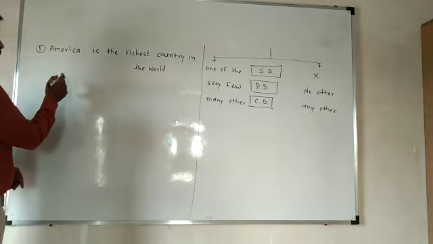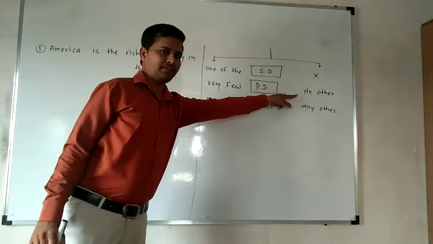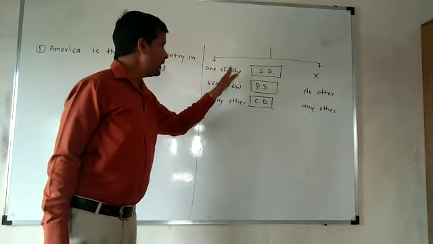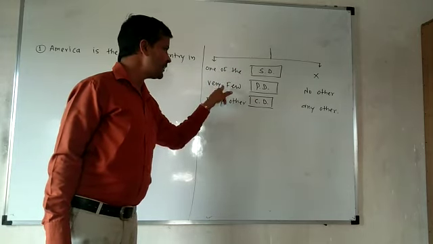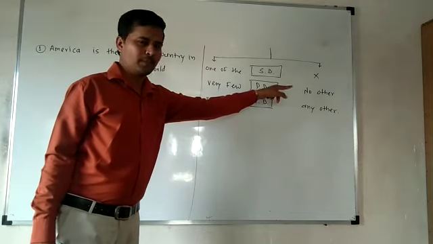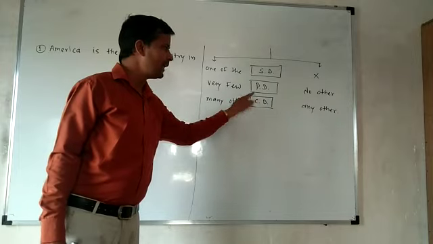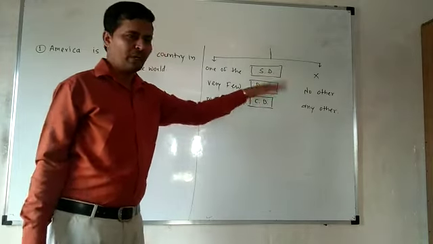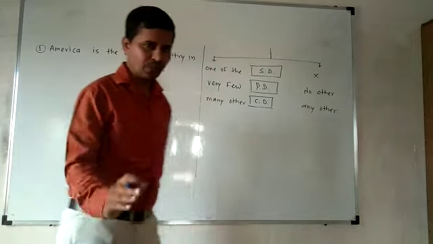Now, just see. We are converting the same example into the positive degree. When we were using "one of the" in the superlative, we began our sentence with "very few". Here you have to start your sentence with "no other". Then when using the comparative degree, we used "many other". Instead of that, in the comparative degree, when converting without "one of the", we have to use "any other". Okay, see the example.